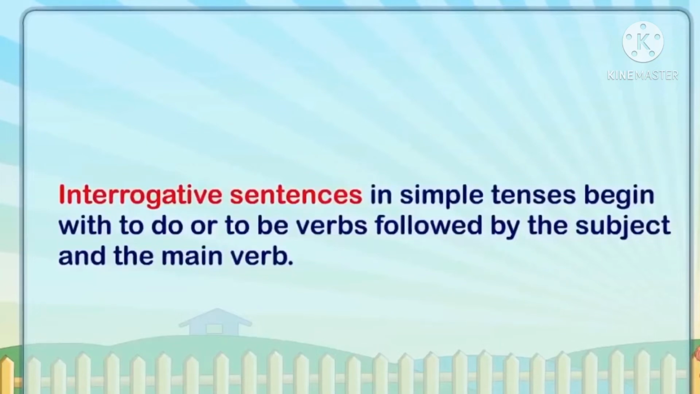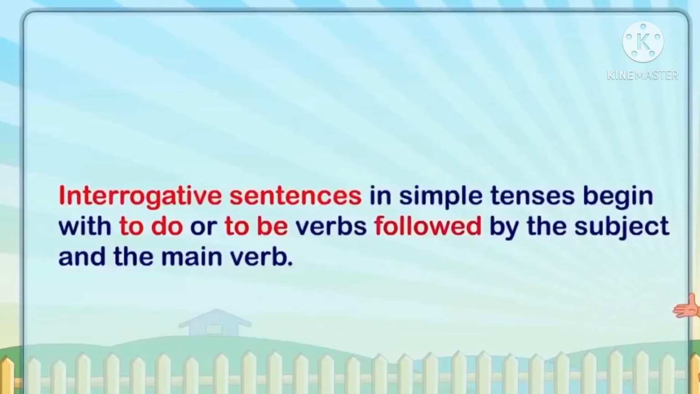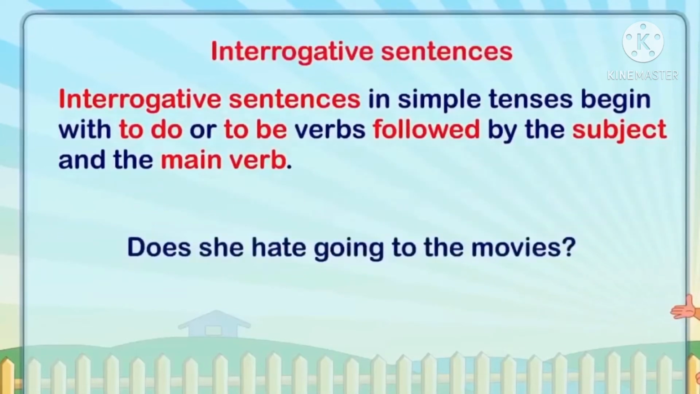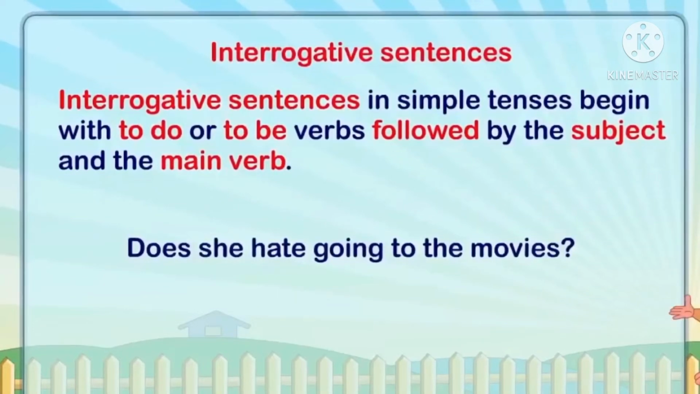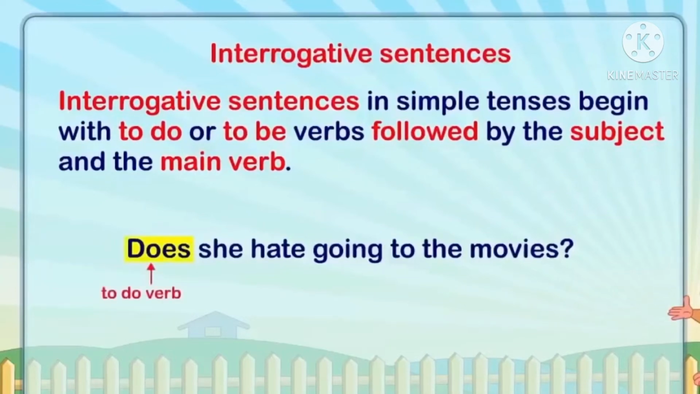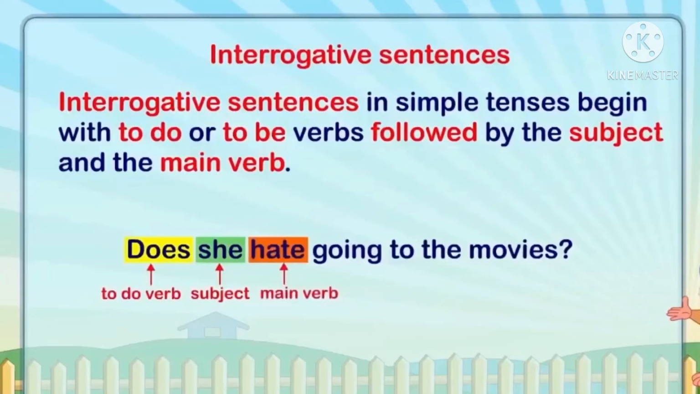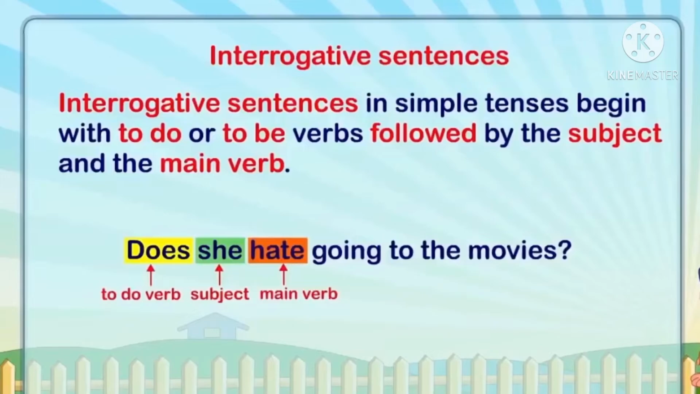Interrogative sentences in simple tenses begin with to do or to be verbs, followed by the subject and the main verb. Interrogative sentences are question type sentences. For example, does, and it is followed by the subject. Subject means the person about whom we are talking. So does is the to do verb. Hate is the main verb. Going to the movies. Does she hate going to movies?